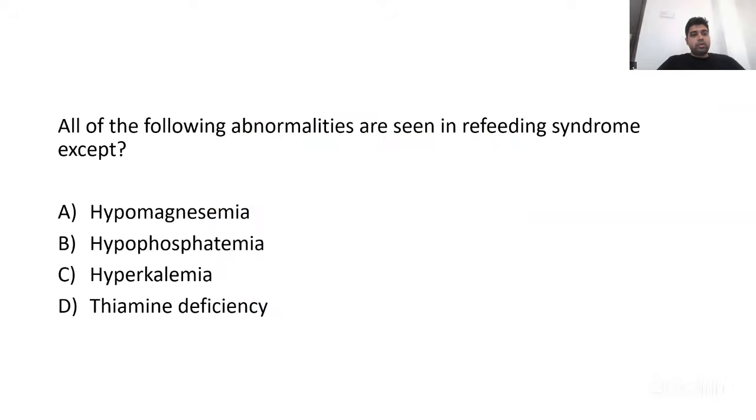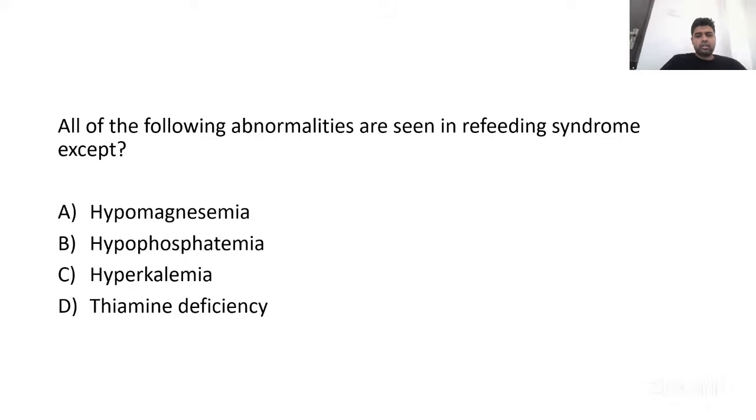So next question: all of the following abnormalities are seen in refeeding syndrome except. Options are A, hypomagnesemia; option B, hypophosphatemia; option C, hyperkalemia; option D, thiamine deficiency. So simple, I think this is a straightforward question. So answer is C, hyperkalemia.